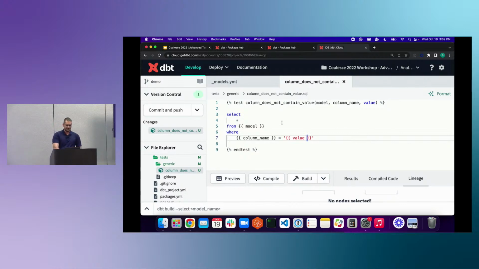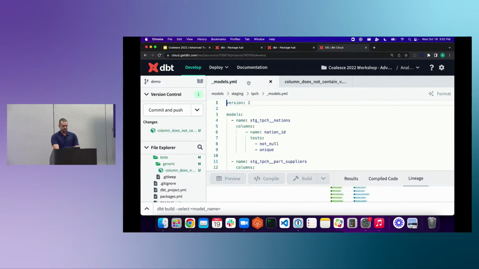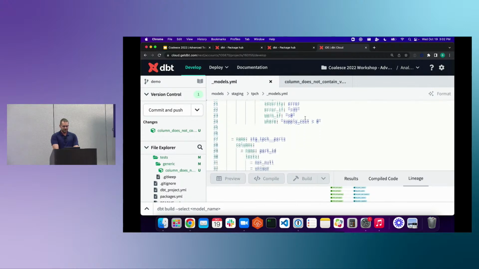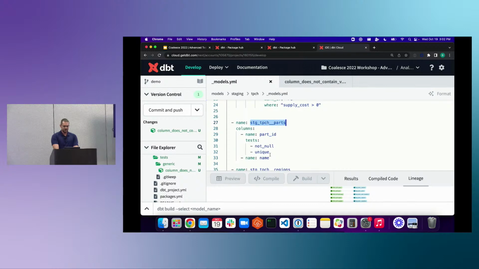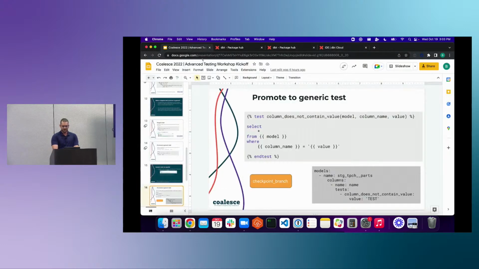So to show you what that looks like, we are going to open up the models folder, or file. So it's going to be that models.yaml that you were modifying earlier. And we are going to scroll down, there is a staged TPCH parts, and we're going to apply our test to this. Now, I don't actually remember how to do this. I highly recommend copying and pasting. This should be in the Slack channel for you if you want to copy and paste this.